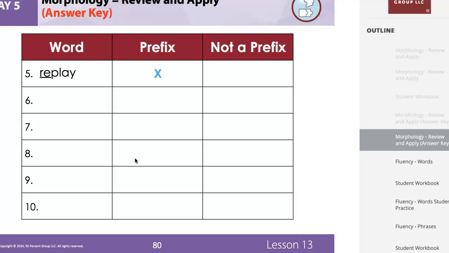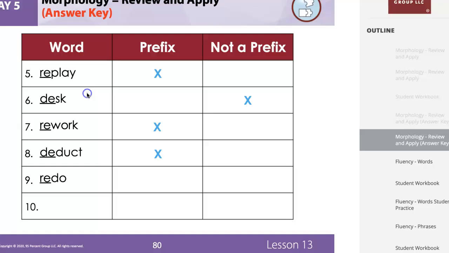All right, let's take a look here. Desk. If I take away de, what is that left with? Left with sk. That is not a word, so de is not a prefix. We've got rework. If I take away re, I'm still left with work, so re is a prefix. Deduct. Duct. Is that a word? It is. Without de or d, it still is a word.